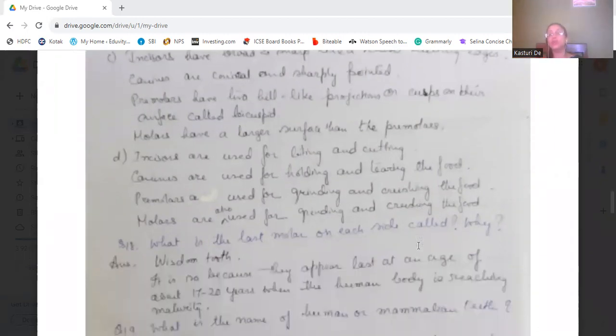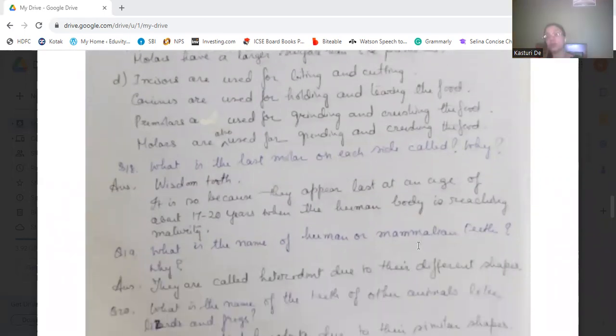Then incisors are used for biting and cutting. Canines are used for holding and tearing. Premolars are used for grinding and crushing, and molars are also used for grinding and crushing the food. But molars are the primary grinding and crushing teeth. What is the last molar on each side of each jaw called, and why? They are known as wisdom teeth. It is so because they appear last, at the age of about 17 to 20 years, when the human body is reaching maturity.